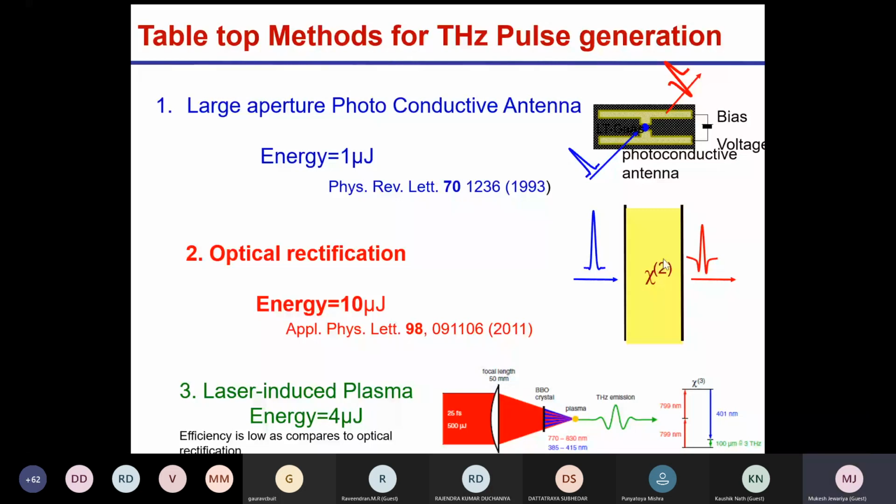But this is a crystal. The phase match condition is very, very critical. So it is not possible to satisfy the phase match condition very easily. To overcome this phase match condition, people try to use air as a reference. Air as a reference.